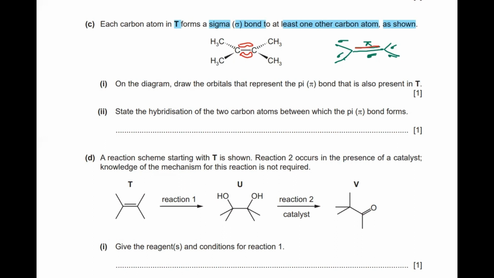Okay, state the hybridization of the two carbon atoms between which the pi bond is present. Whenever you have a carbon double bonded to carbon, the hybridization is sp2 hybridization.